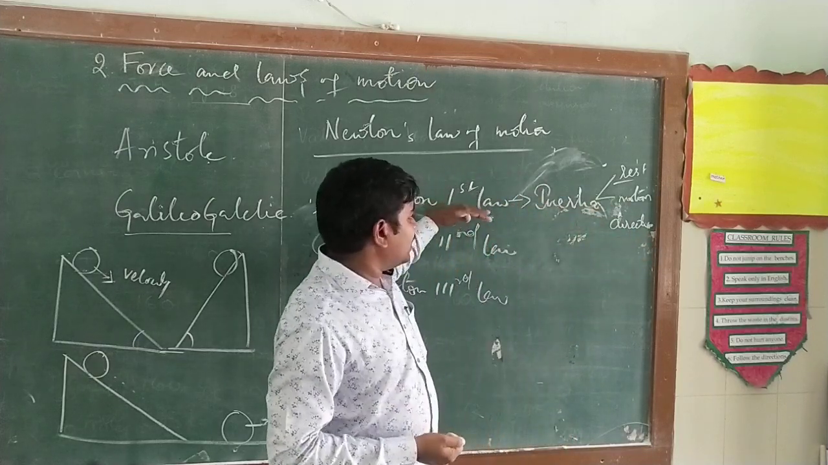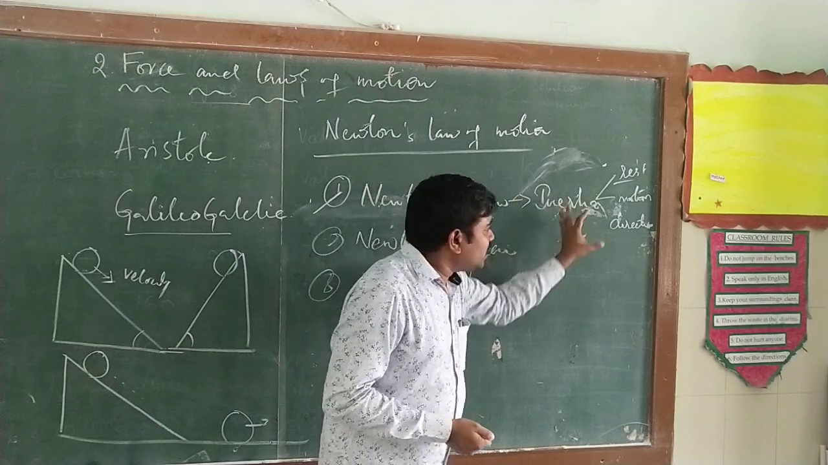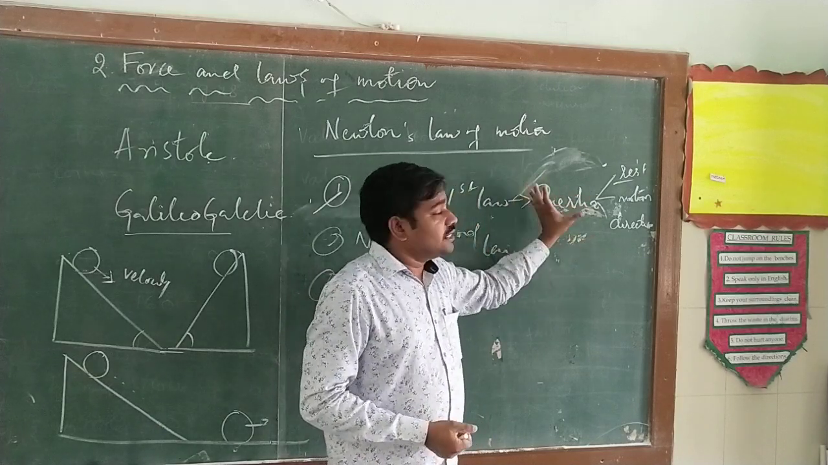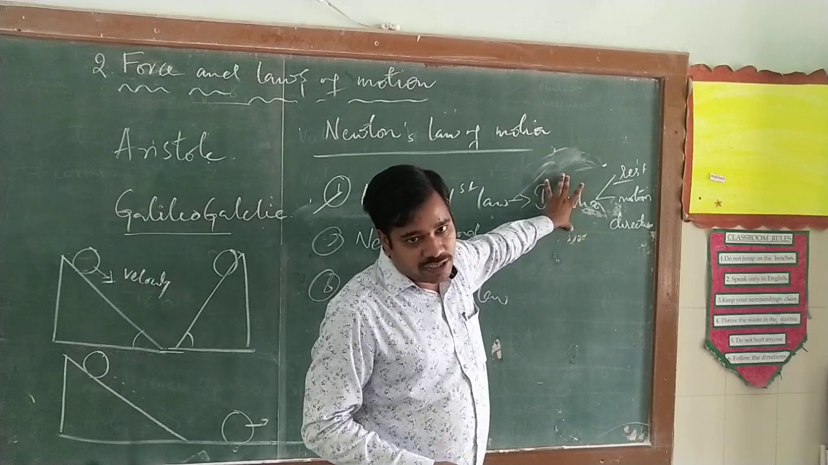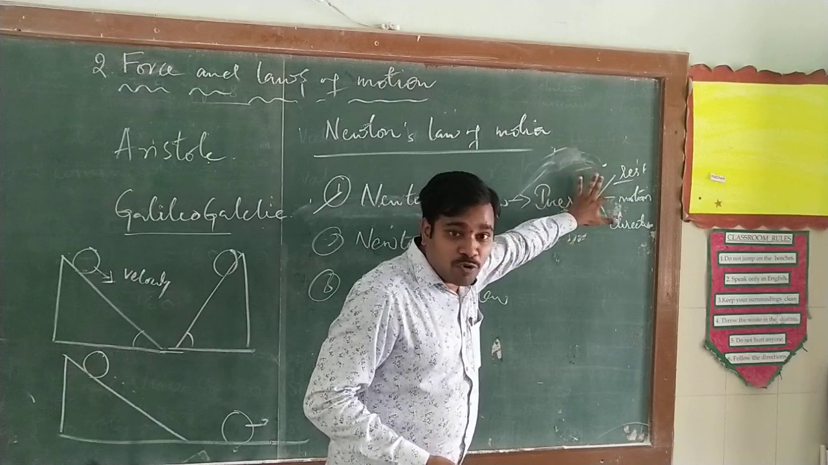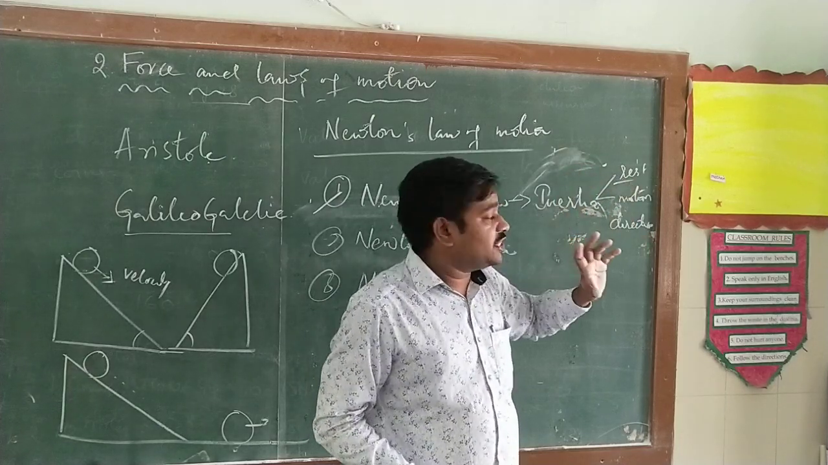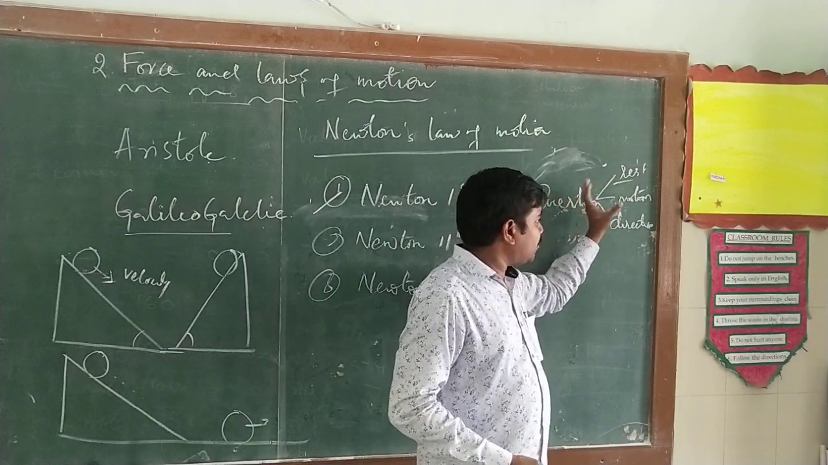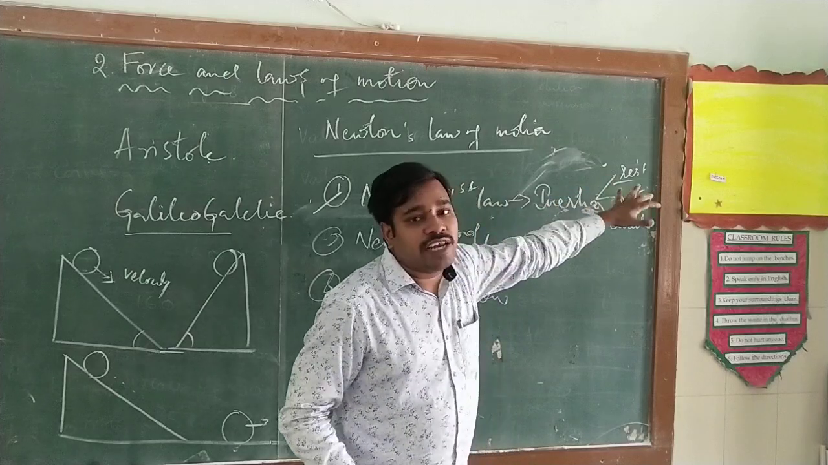So Newton's first law is also called what? Galileo's law of inertia, or the law of inertia. What is inertia actually? Inertia is nothing but the resistance or the inability to change its state of rest, motion, or direction. That is what we call inertia. How many types is inertia divided into? Inertia is classified into three types: inertia of rest, inertia of motion, and inertia of direction.